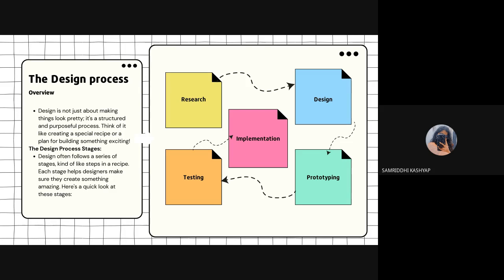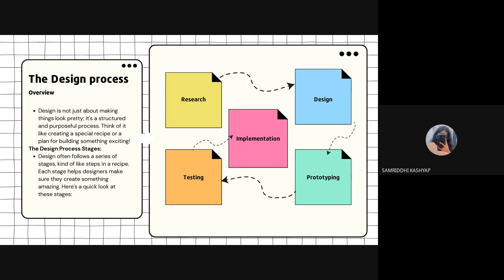The majority of the updates are bug fixes, but sometimes companies totally change how the product appeals to you. That's because the product goes through this cycle: constant research, designing, prototyping, testing, and implementation.